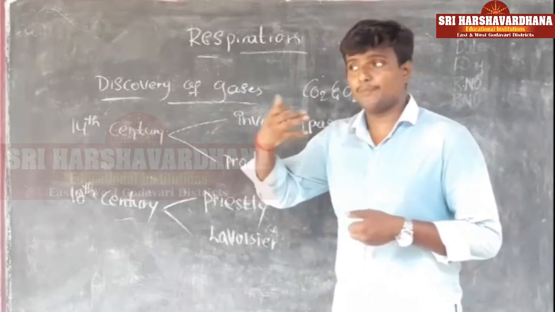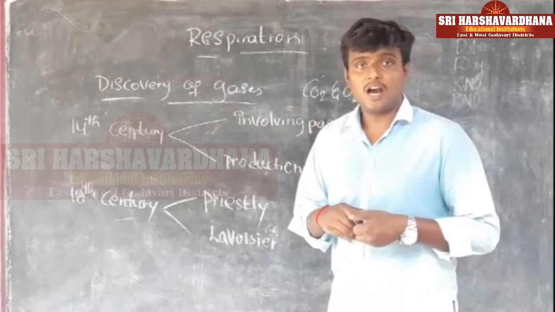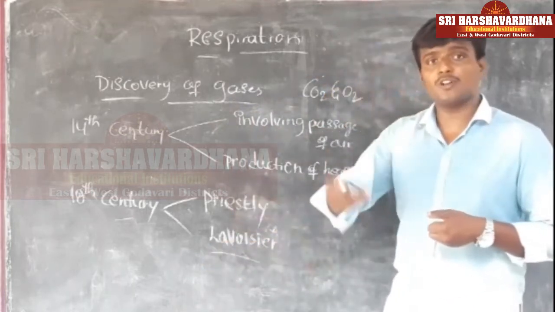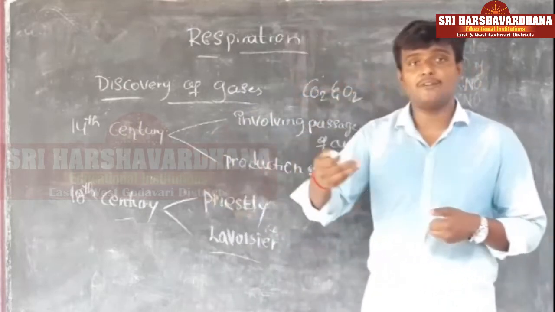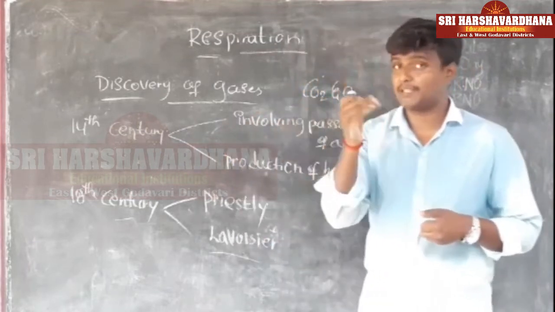But before the 18th century, nobody knew what gases were present in the air. After the 18th century, through the experiments of Lavoisier and Priestley, we know what gases are present in the air. Before the 18th century, people only had an idea that air is a mixture of gases, but they did not know which gases were present there.